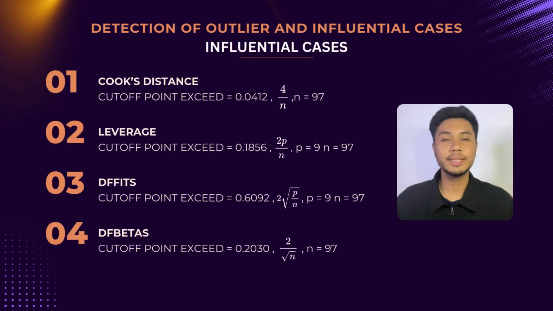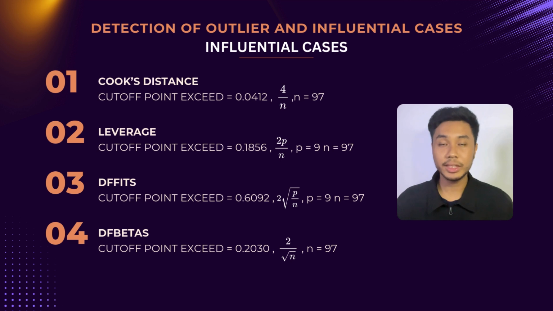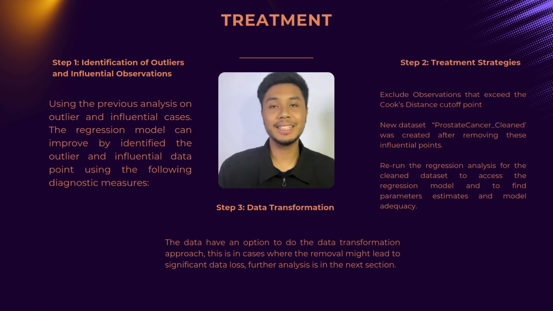For our influential cases detection, we are using Cook's distance, leverage, DFFITS, and DFBETA. These are the list of cutoff points for each influential case, given that n is 97 and parameter p is equal to 9. This is the treatment for outliers and influential observations.